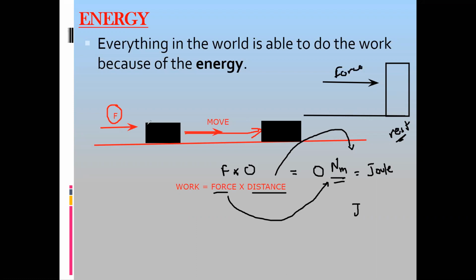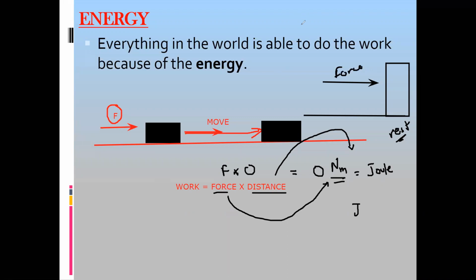So we are applying force on the object. When we apply force on the object and we are able to move the object a certain distance, it means we have energy and we are doing work. Is the concept of work done clear? Force applied on the object so that we can move it a certain distance, we call that work done. If we are not able to move the object, we have energy, but not sufficient energy to do the work. If you try to push the wall, you're not able to push it. Why? Because you don't have sufficient energy to break or move the wall.